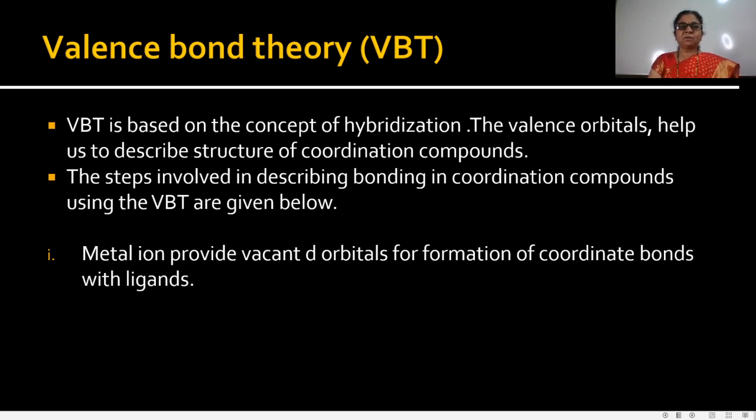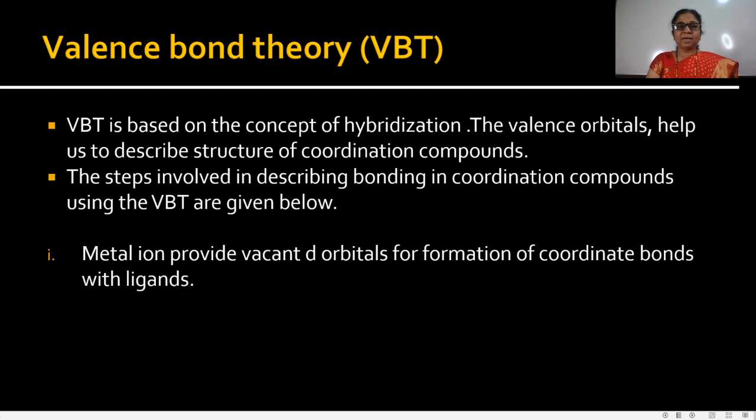In valence bond theory, there is the formation of coordinate bonds between metal ion and ligands, and therefore the metal ion provides the vacant d orbitals.